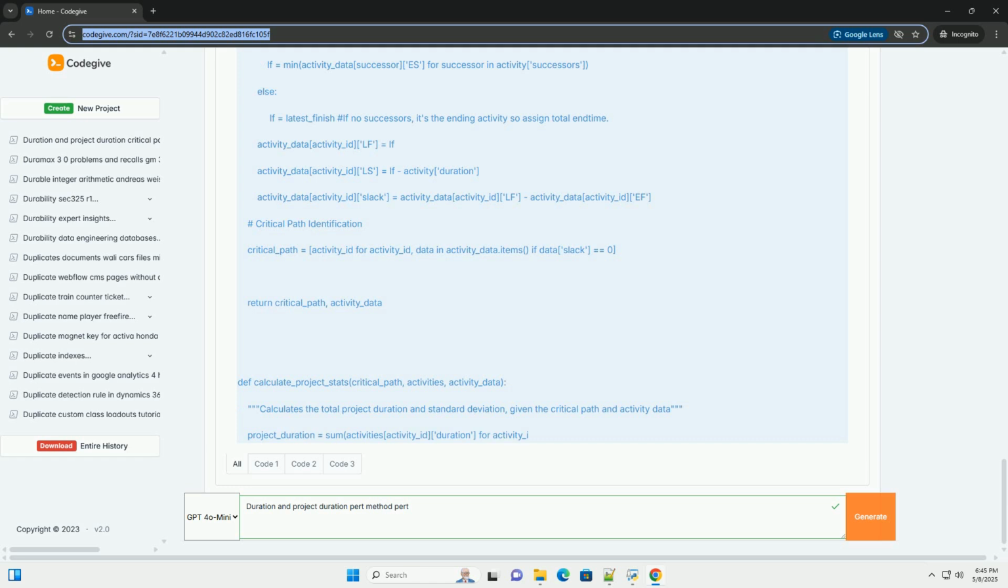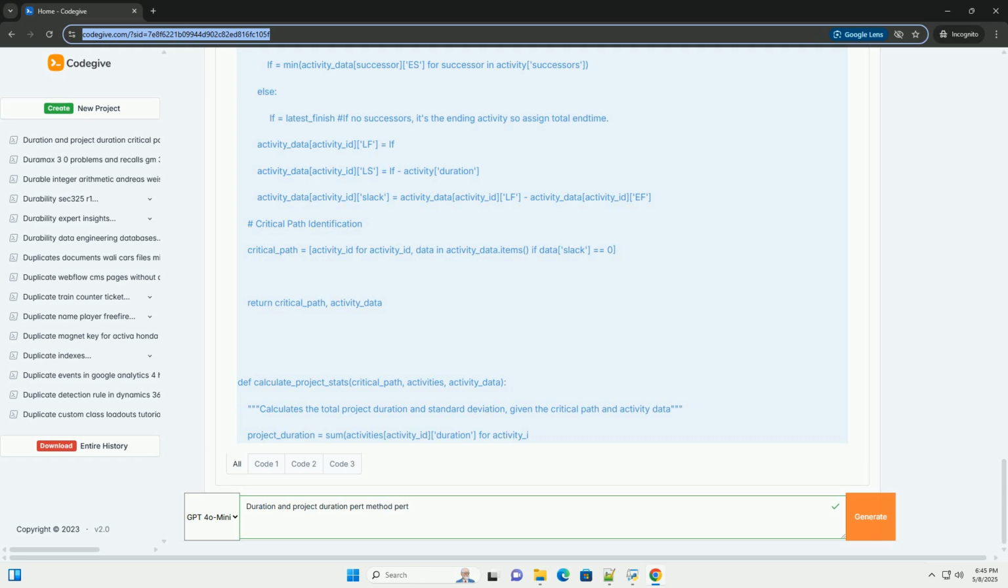11. Addressing common challenges and limitations. Accuracy of estimates: the accuracy of PERT relies heavily on the accuracy of the optimistic, most likely, and pessimistic time estimates. If these estimates are inaccurate, the PERT analysis will be flawed. This is the biggest potential weakness. Spend sufficient time and effort on gathering good estimates.